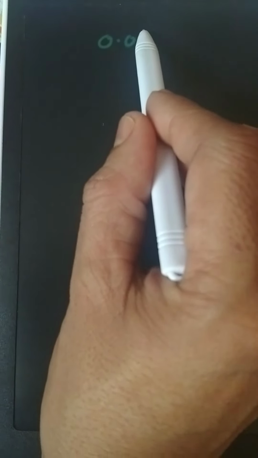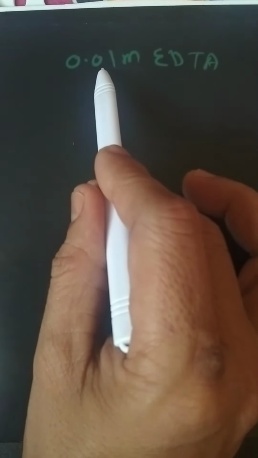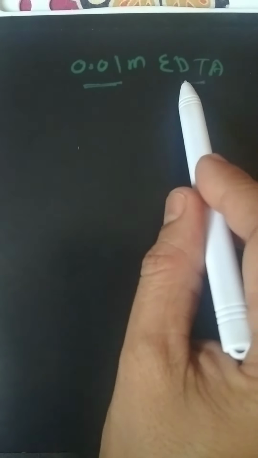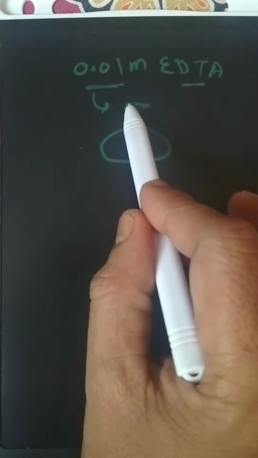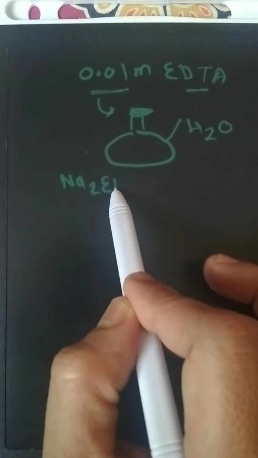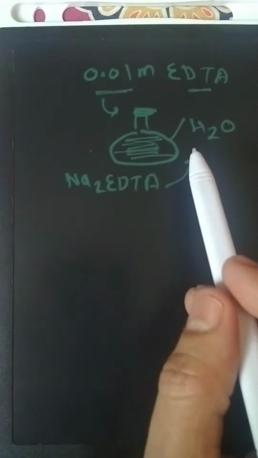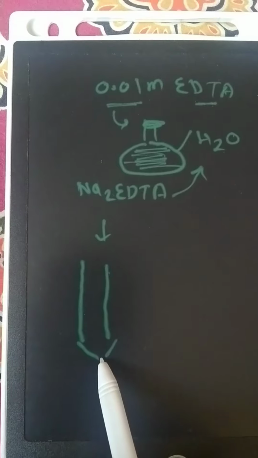So in the laboratory, what do you have to take? You have to take a dilute solution of EDTA, 0.01 molar. How is it prepared? You dissolve 0.01 molecular weight of EDTA in water to make 1 liter. That gives the preparation of the EDTA solution. The disodium salt of EDTA is used as the active compound for dissolution in water, and the EDTA solution is prepared. It is filled in the burette. So when it is filled in the burette, you will get the titrant solution.